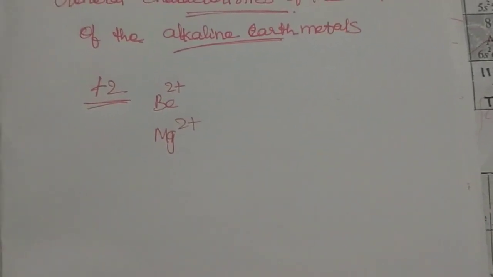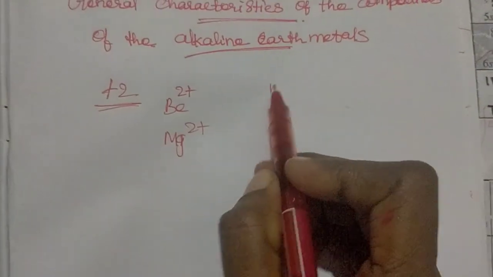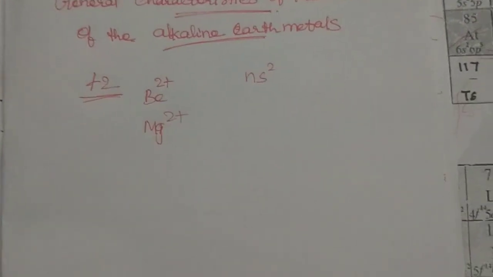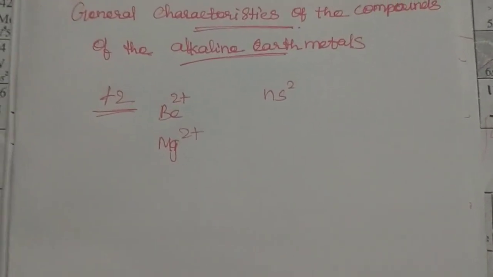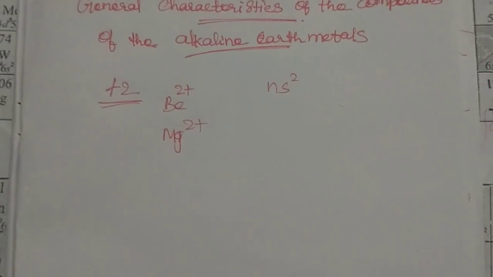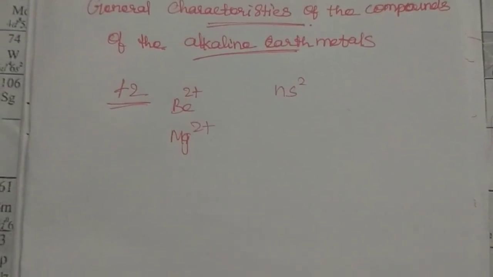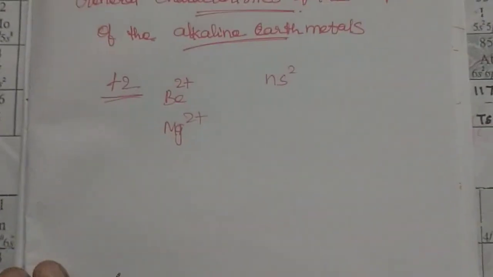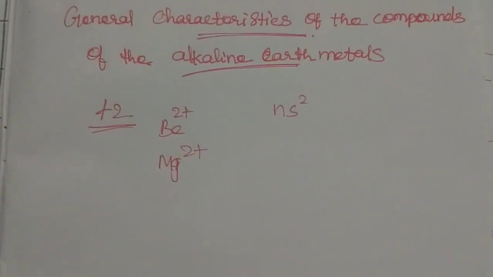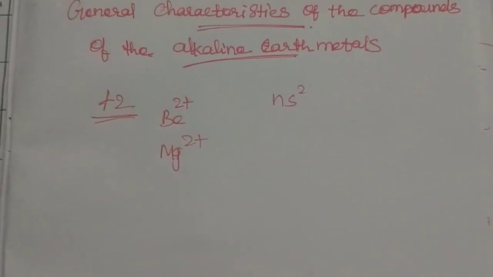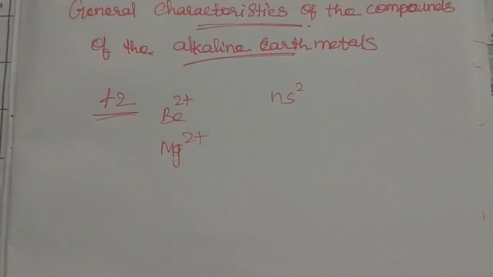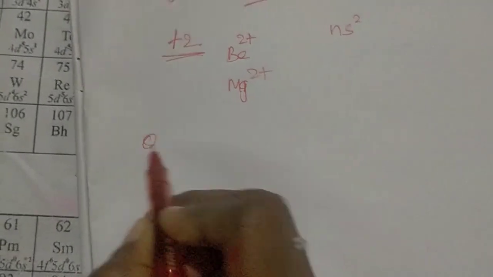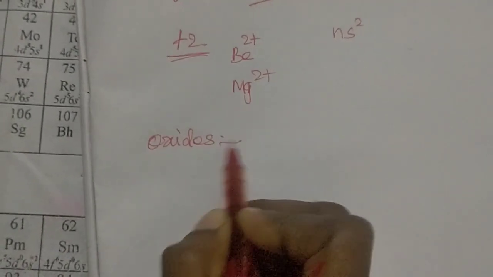This dipositive compound contains 2 electrons in the valence shell, general electronic configuration ns2, and they are less ionic than the alkali metals because of increasing nuclear charge with smaller size. So the general characters of the alkaline earth metals are mainly explained by the increasing nuclear charge and smaller size. First we are going to see the oxides of alkaline earth metals.